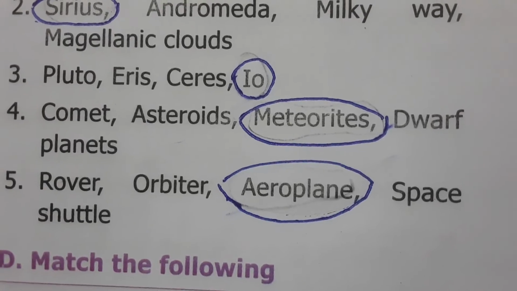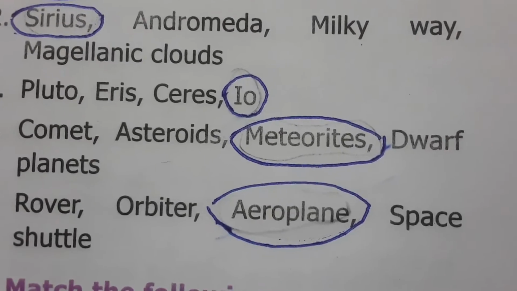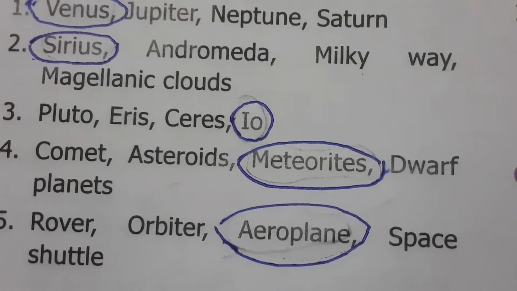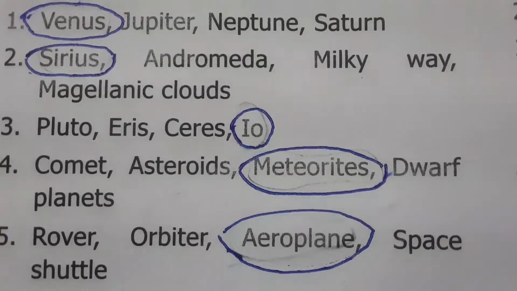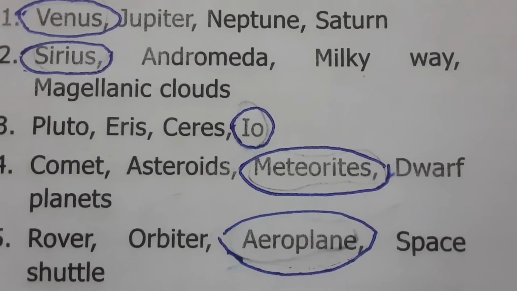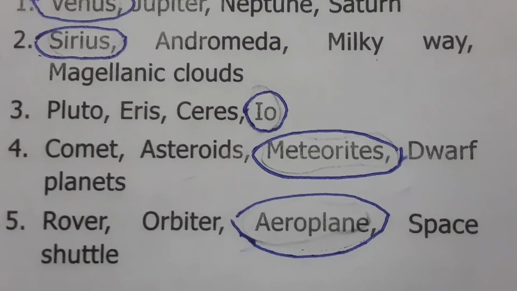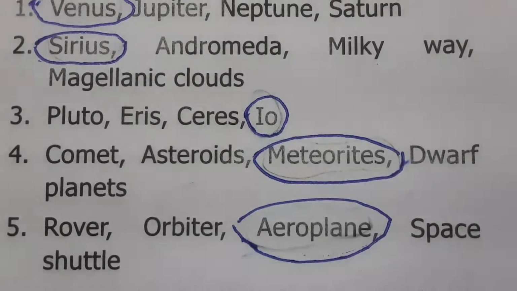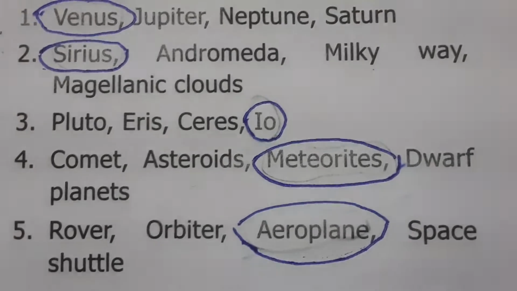Rover, orbiter, and space shuttle are all used to explore other planets, whereas the aeroplane is used for travel within the earth's atmosphere. So the aeroplane is used for transportation within the earth's atmosphere, whereas the rover, orbiter, and space shuttle are used for other planets.